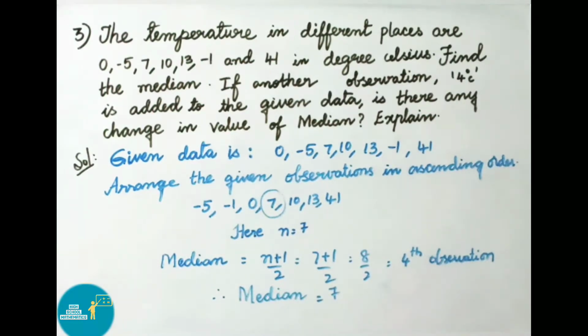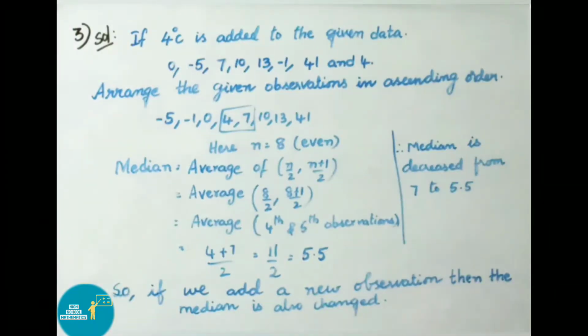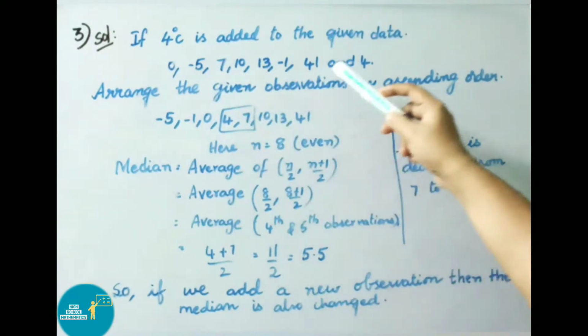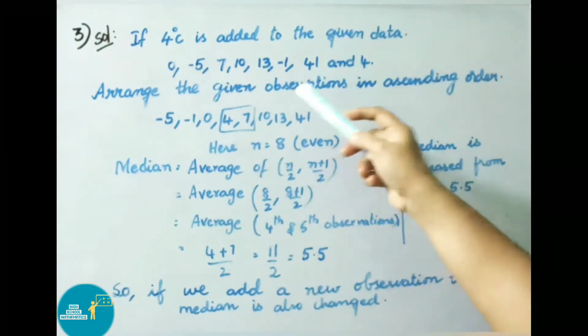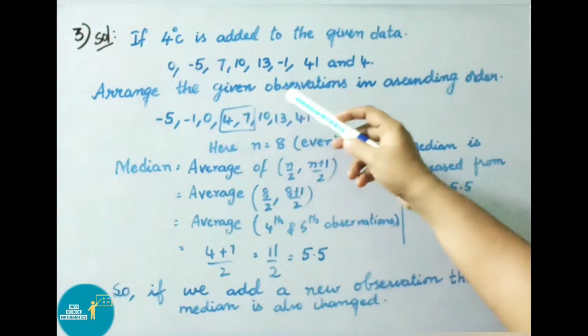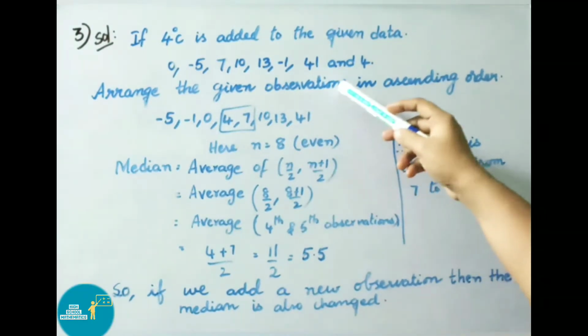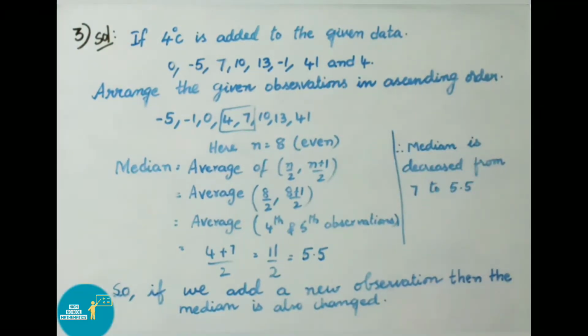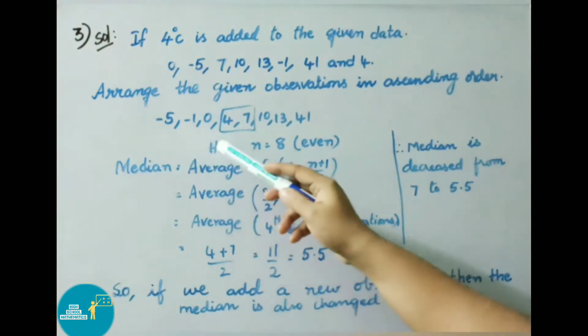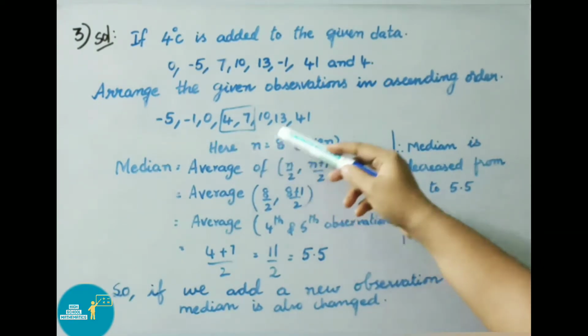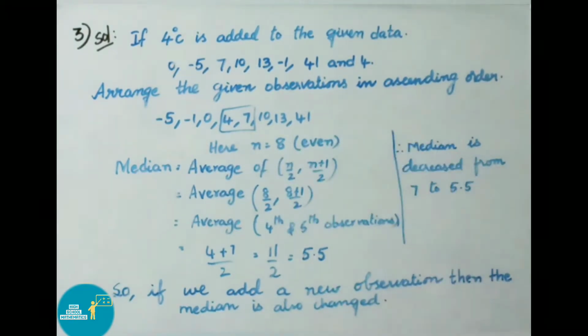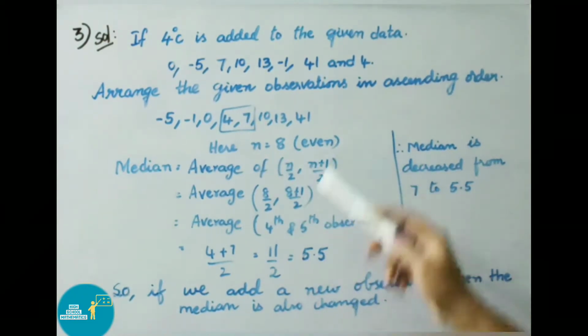Now we have to add another observation, that is 4 degrees Celsius, to the given data. Then let us find the median. If 4 degrees Celsius is added to the given data, then the observations are 0, minus 5, 7, 10, 13, minus 1, 41 and 4. Now we have to arrange the given observations in ascending order. Then minus 5, minus 1, 0, 4, 7, 10, 13, 41. Here number of observations is 8, so n value is equal to 8, which is an even number.